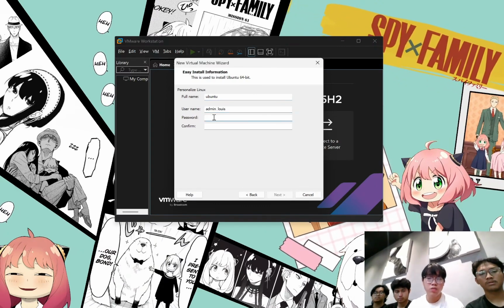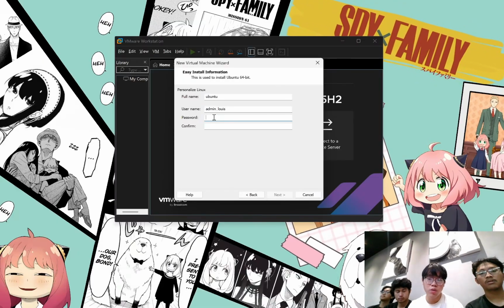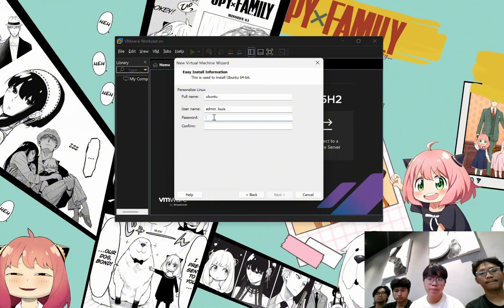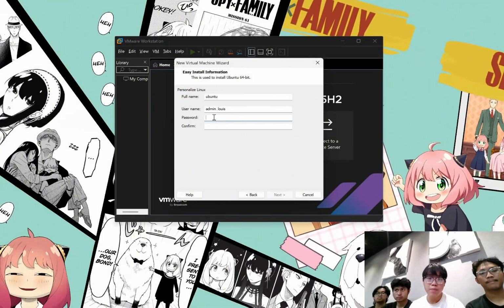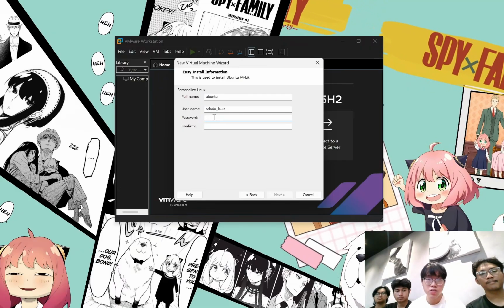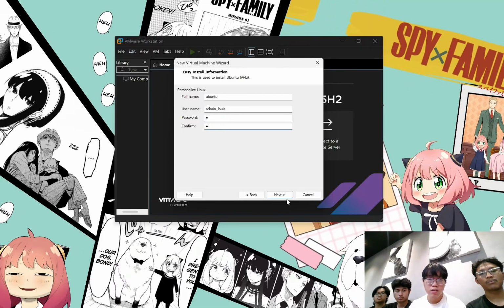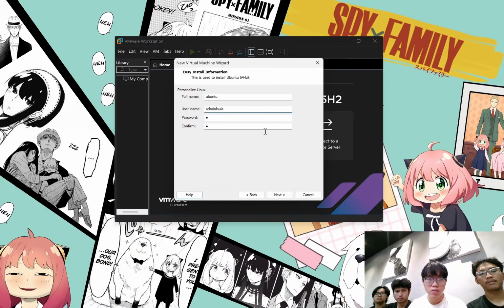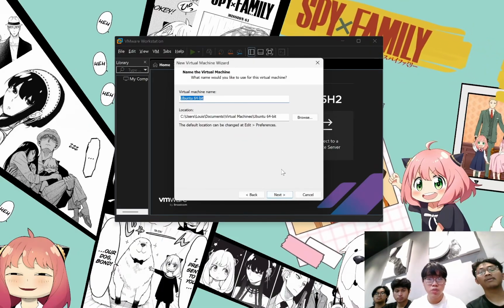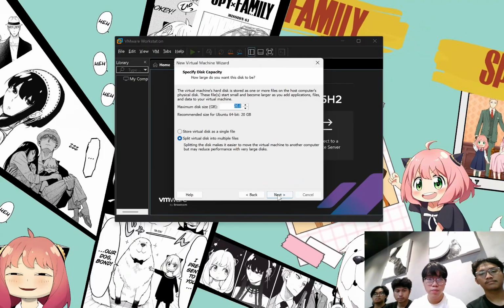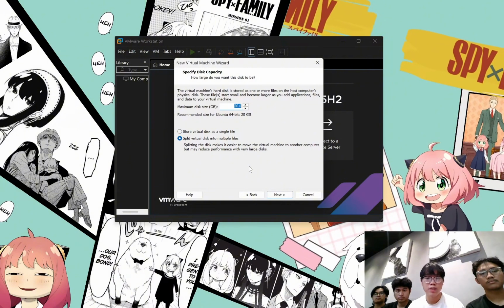Now, on your own system, you usually want to use a strong password to be secure and to not get bypassed or hacked by brute force. But because this is just a demonstration, I will just use space. Next. Username, so there's no underscore. Sorry. Next. Okay, Ubuntu. You can click next. This is the choose to Ubuntu. Next. This is the minimum disk size.